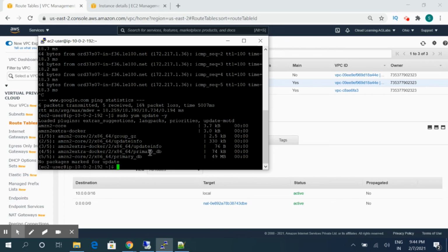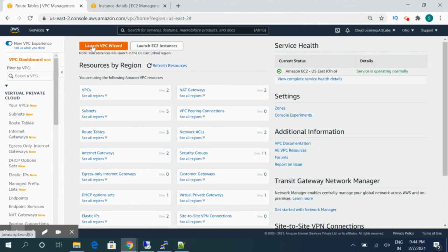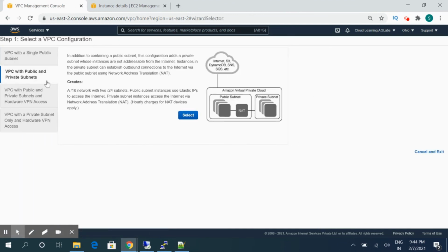So what it's basically doing is, through the NAT gateway from the private instance, it's communicating to the internet gateway, and from the internet gateway, it's getting the internet connection, the packets from the public subnet which was created. So that is the whole architecture and the configuration which will be required in order to create a VPC for your servers. Either you can use the dashboard through the launch VPC wizard, but my recommendation is that first you should create it manually so that you can get the core concepts involved in creating a VPC.